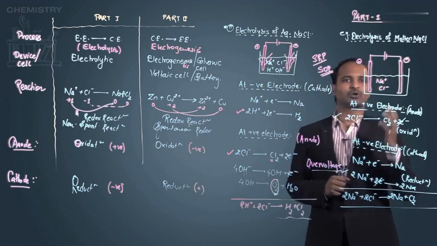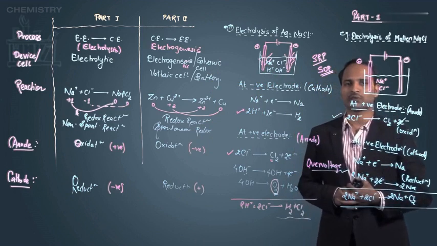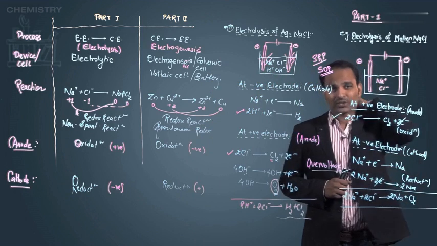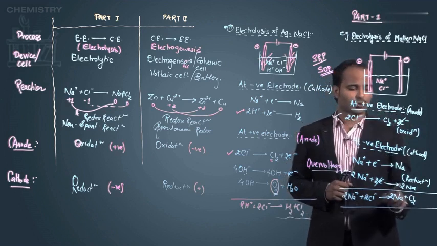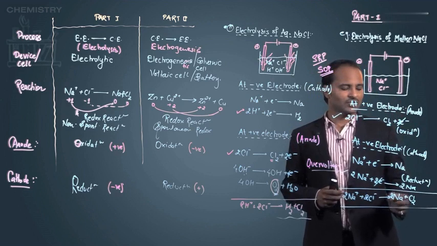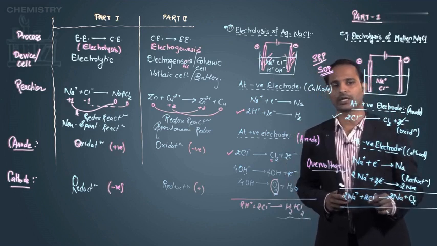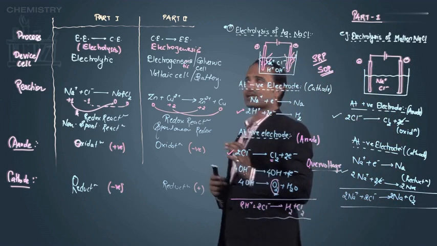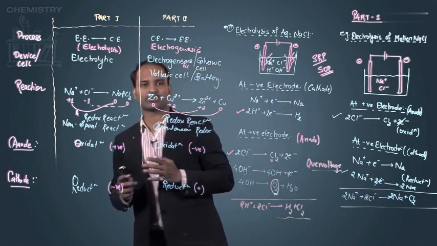And the electrolysis of molten NaCl, this method is also known as the Downs process, D-O-W-N-S. So the Downs process is for the preparation of sodium metal. This is nothing but the extraction of sodium from sodium chloride. Now this comes under the first category, that is electrolysis.